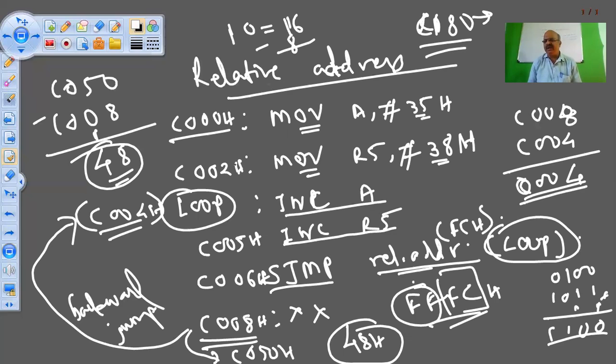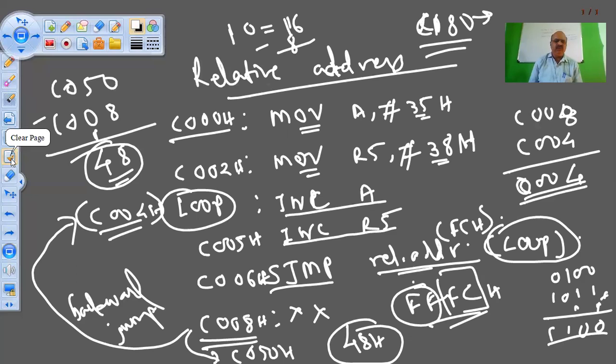So the relative address scheme has the portability feature. Portability means you can carry the program in your pen drive, load the program at some other memory address, and execute that program without any error. There will be no error, because the relative address is not going to change.